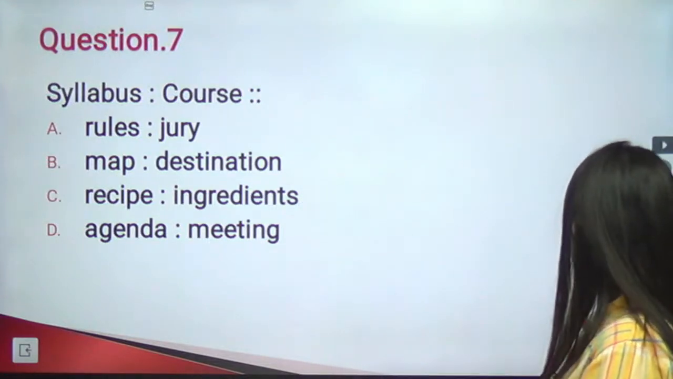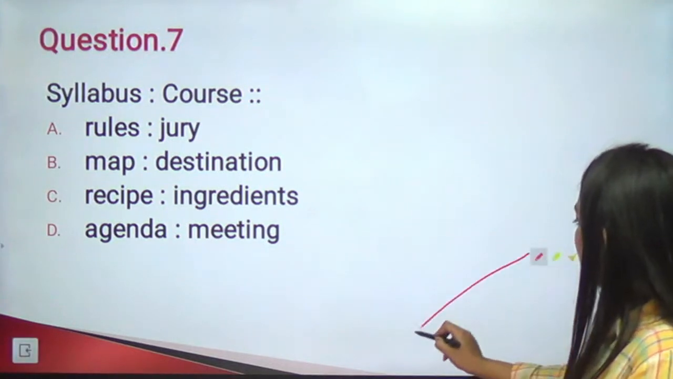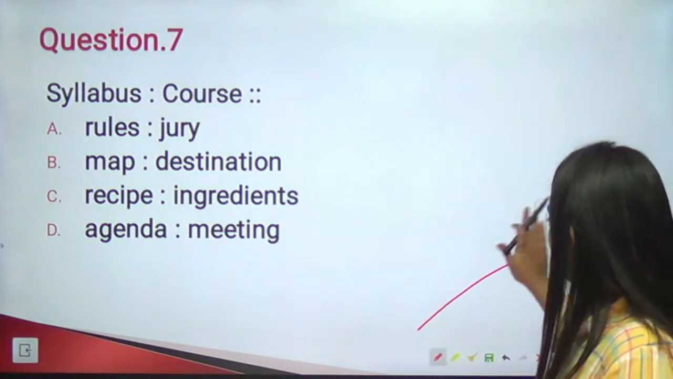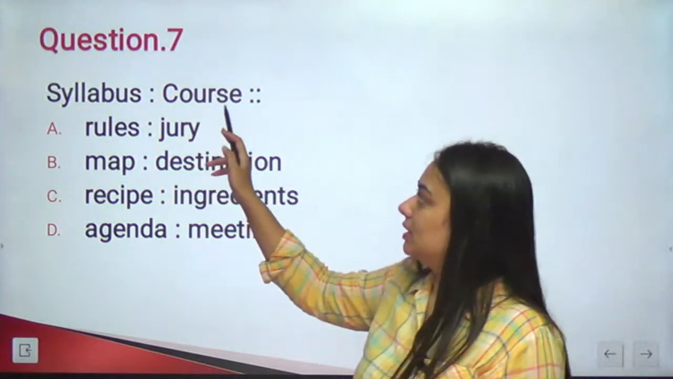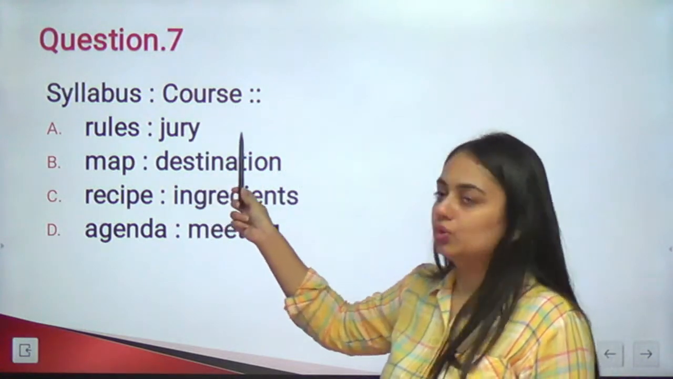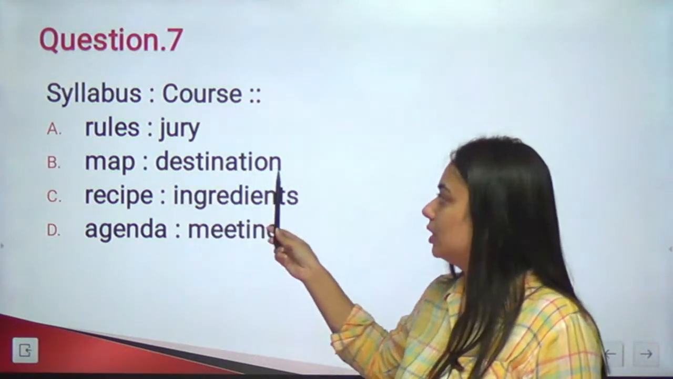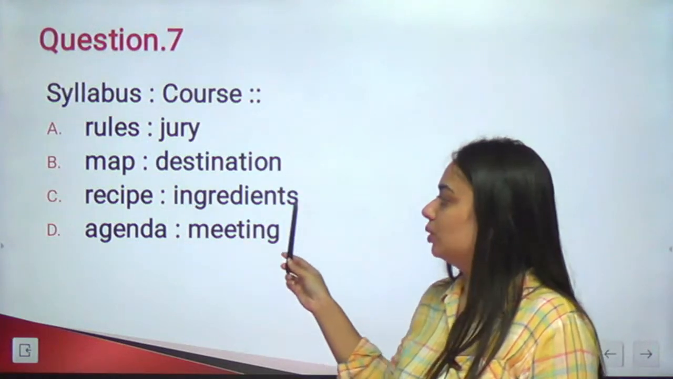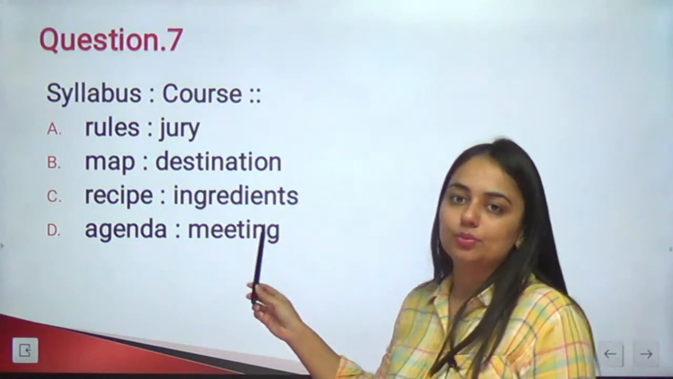Great, yes, Ryu, I can see your response. Try to answer this one. Syllabus is to course, rules is to jury, maps is to destination, recipe is to ingredients, agenda is to meeting.